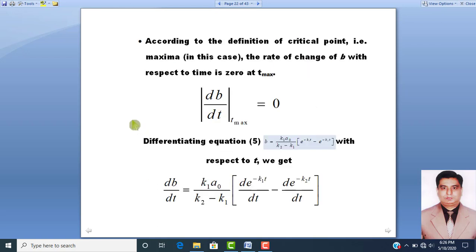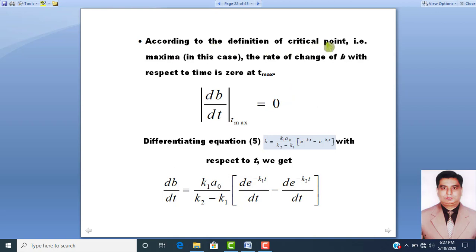Similarly, according to the definition of critical point, that is maxima, in this case the rate of change of B with respect to time is 0 at Tmax. When the time is Tmax, the change in B with respect to time will be equal to 0. This 0 is according to the definition of critical point.